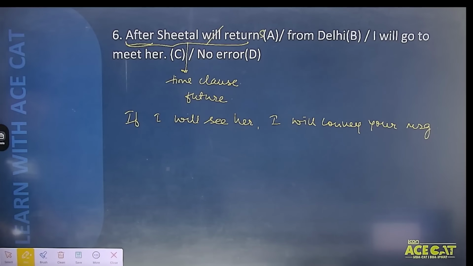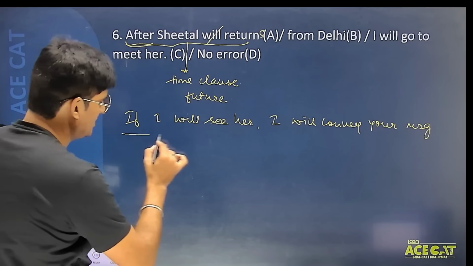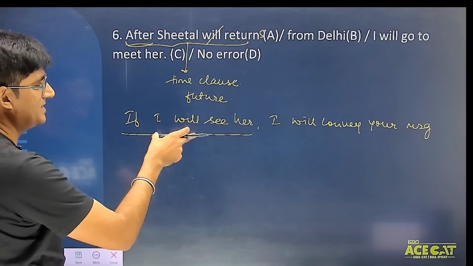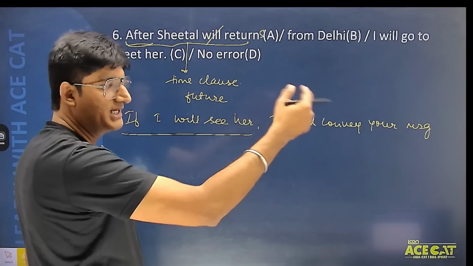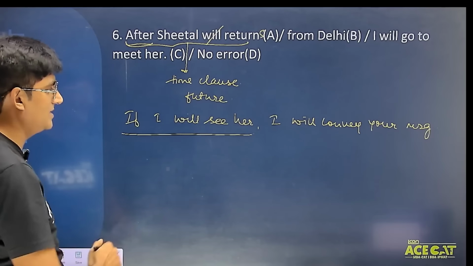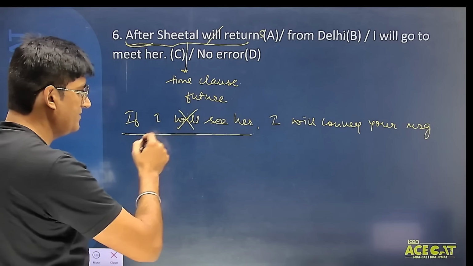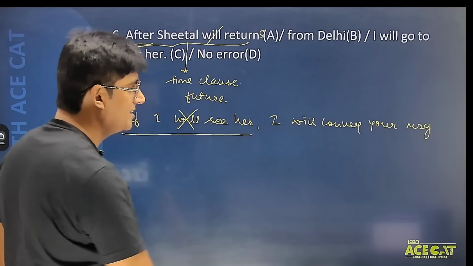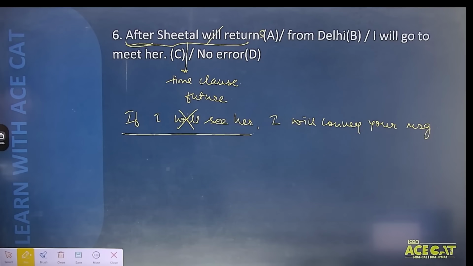Now, even in this sentence, it becomes a conditional clause. Even in case of a conditional clause, do understand, this becomes the condition and this becomes the consequence. So when I say, if I will see her, even this sentence is not correct. I should say, if I see her, I will convey your message. So that becomes the correct answer.